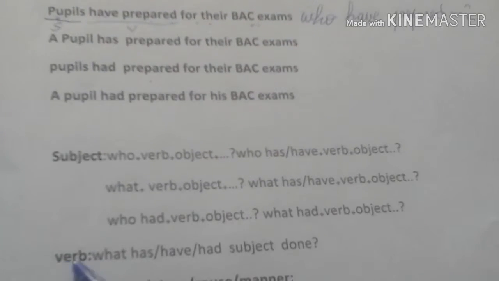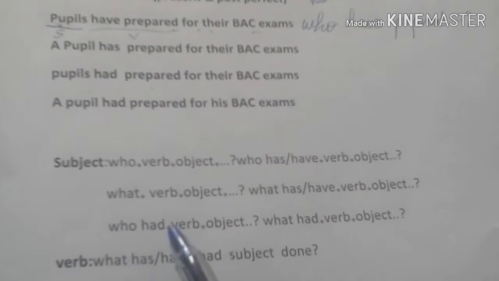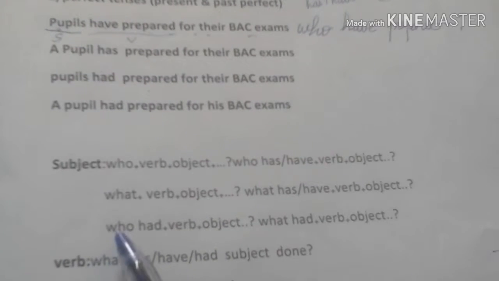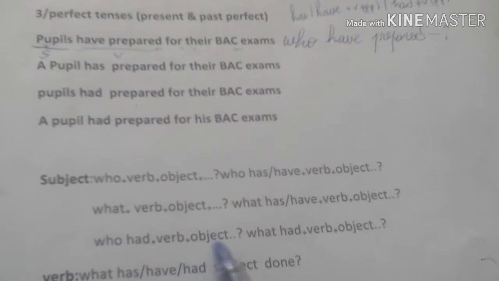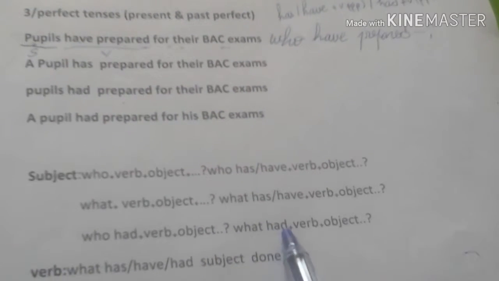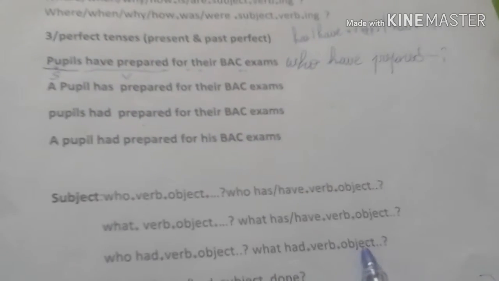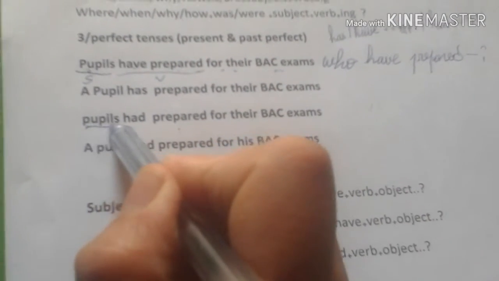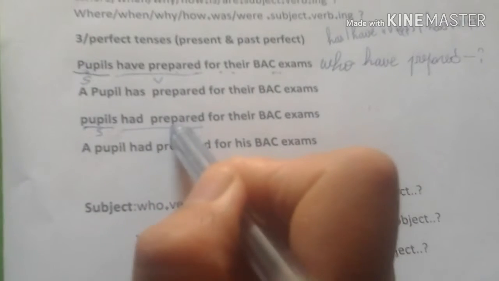To ask about the subject in the past perfect, we say who had plus verb plus object, the rest of the sentence, plus question mark. Let's do this sentence. This one is in the past perfect. This is the subject and this is the verb.